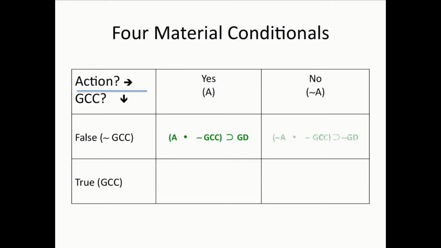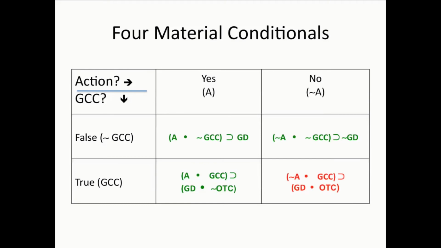In the second cell, if we do not act and there is no global climate change, then we do not have a global depression. In the third cell, if we act and there is global climate change, then we'll have a global depression, but no other terrible consequences.